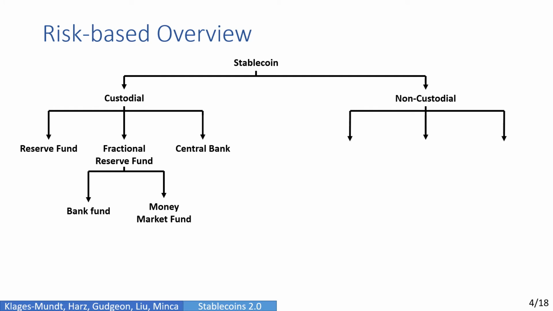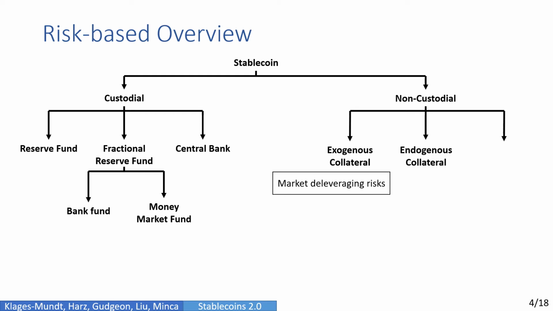So on the non-custodial side, we first highlight three functional distinctions, and we go into more detail on these in the coming slides. So firstly, we have exogenous collateral. With exogenous collateral, the collateral asset is actually primarily used and has markets elsewhere. This is associated with deleveraging risks. Another is endogenous collateral. So this is where an asset is created for the very purpose of being collateral. This is associated with amplified deleveraging risks.